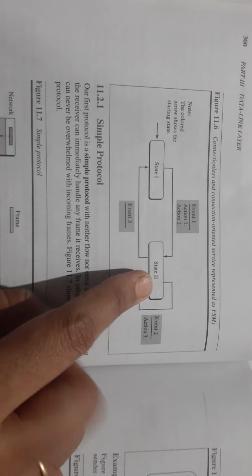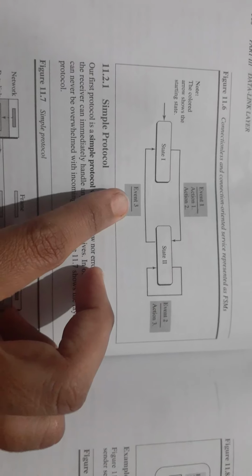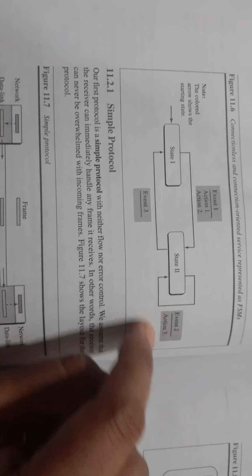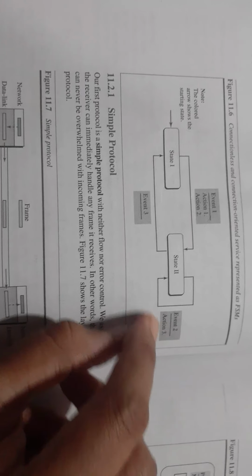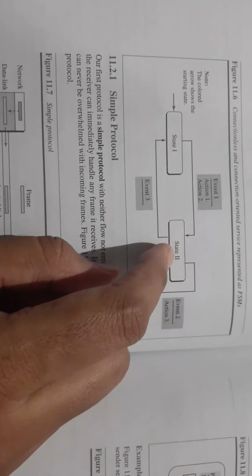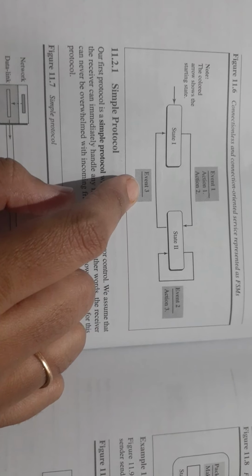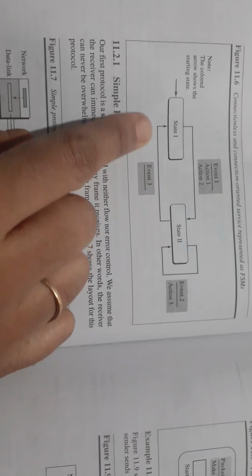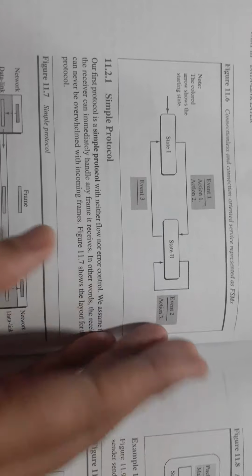Now at state 2 there are two possibilities. Either event 2 can occur or event 3 can occur. If event 2 occurs, some condition is met, action 3 is performed, and the machine will remain in the same state. One more possibility: at state 2, event 3 can occur. Some other condition is met, and this time no action is taken, simply the state is changed to state 1. This is one simple example of an FSM.